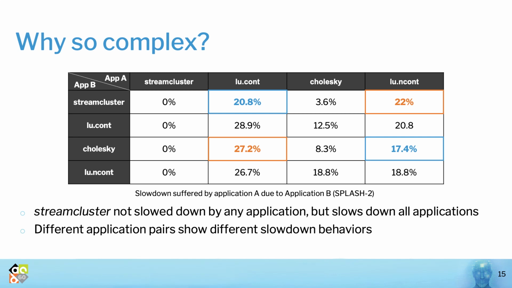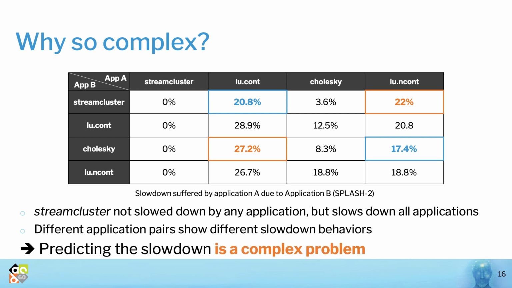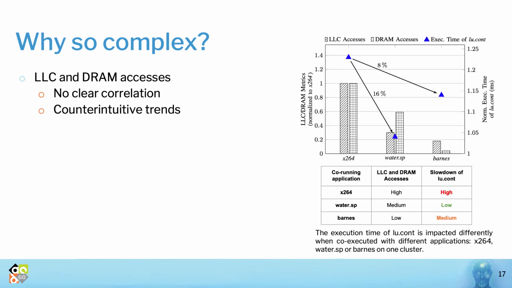If we look at LU-NCont this time, when co-mapped with the same two applications, we can see the opposite trend. This time, LU-NCont suffers a slowdown of 22% from Stream Cluster, but only about 17% from Cholesky. These different behaviors show already that slowdown prediction will be a complex problem. So we tried to find possible predictors or indicators of this slowdown behavior by looking at LLC and DRAM accesses of a couple of applications.